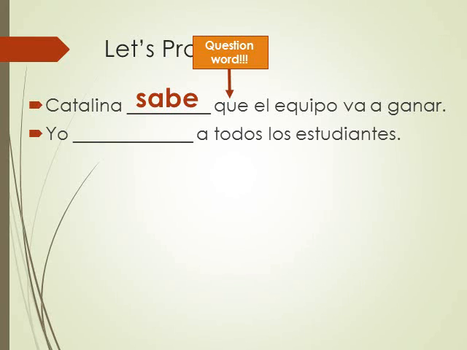All right, next one. Yo blank a todos los estudiantes. So I know all of the students. Would it be conozco or sé? If you chose conozco, you are right, because we're saying that I know all the students. The students are people. Anytime you have people in a sentence and you're saying that you know them, not know of them or not know how many there are, but know those people, you will use conocer. In this case, we're going to use conozco to match yo.